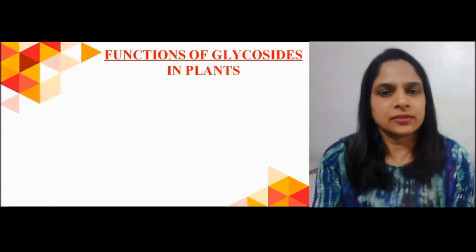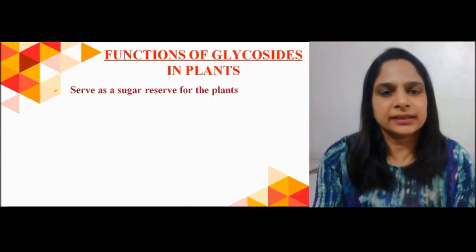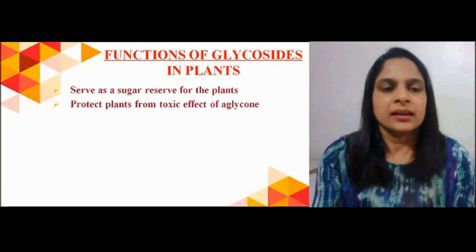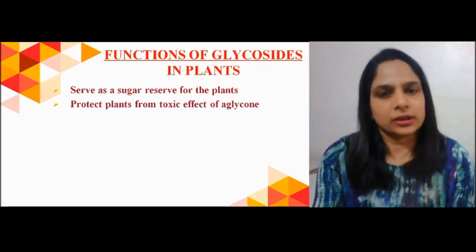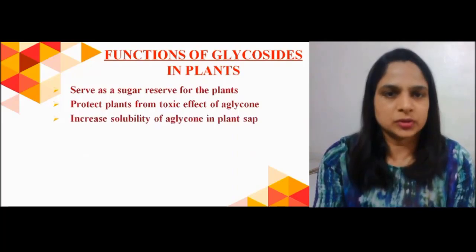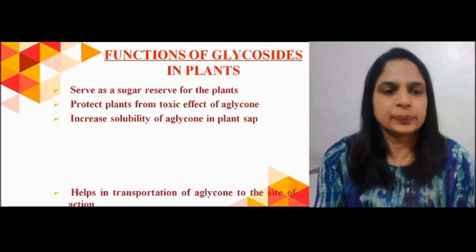The functions of glycosides in plants are: they serve as the sugar reserve for the plant. They protect plants from the toxic effect of the aglycone portion, which is the non-sugar portion. It increases the solubility of the aglycone in the plant sap.